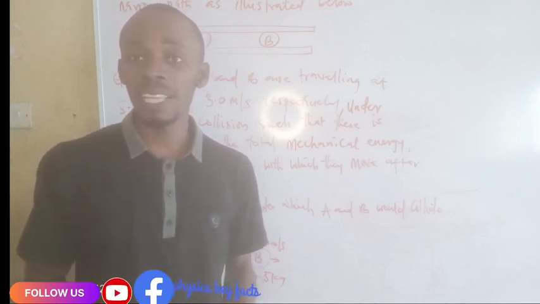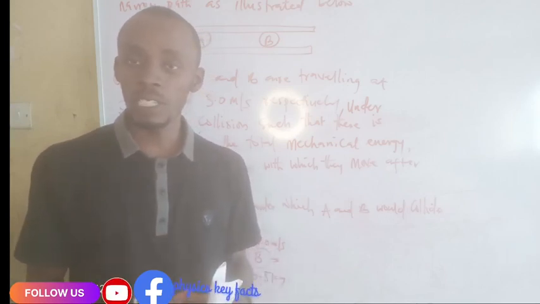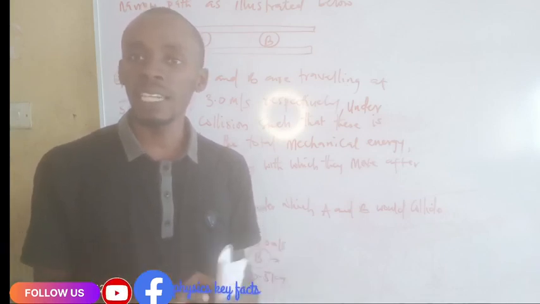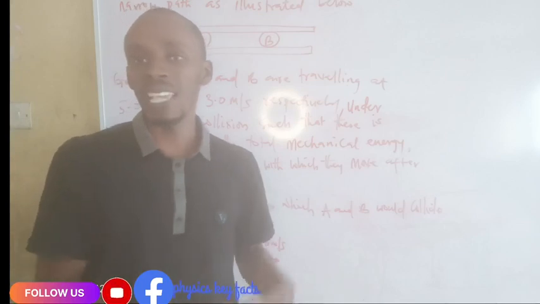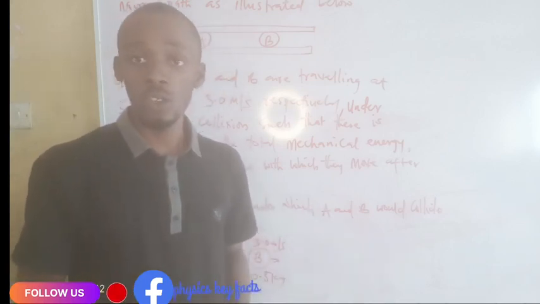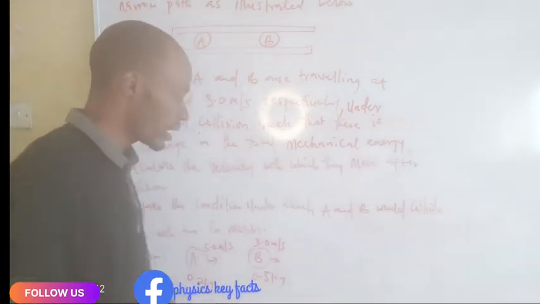What that simply means is that there's a reduction in energy. Once they collide, the energy before collision is no longer equal to the energy after collision.